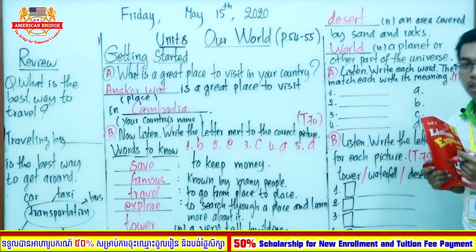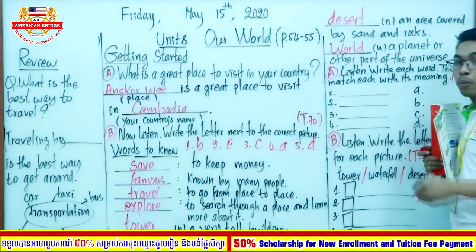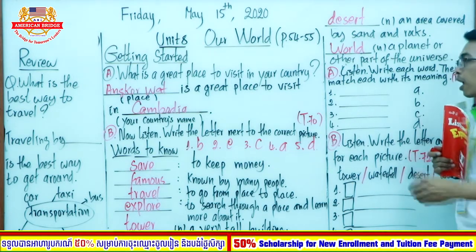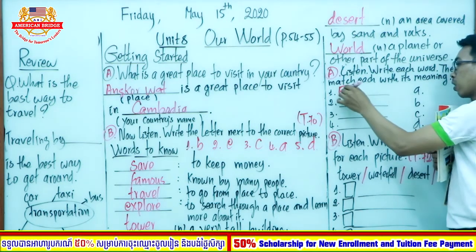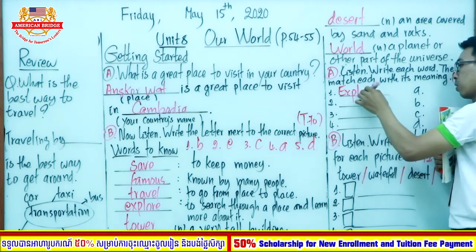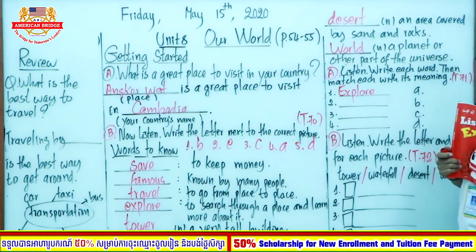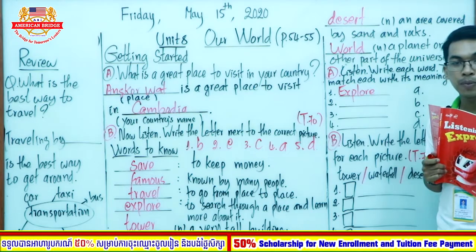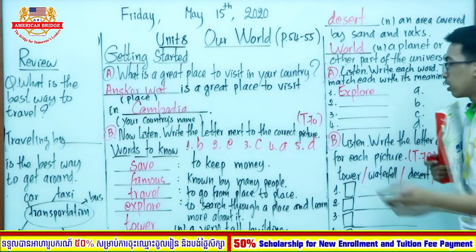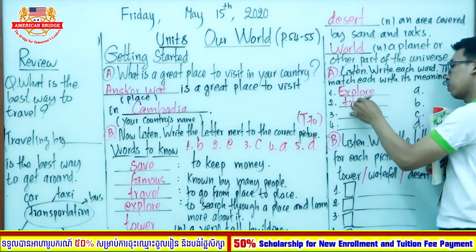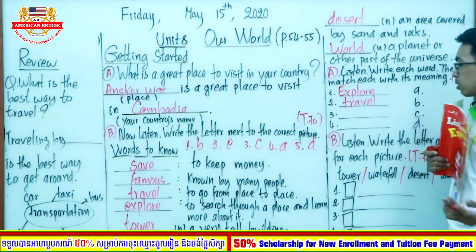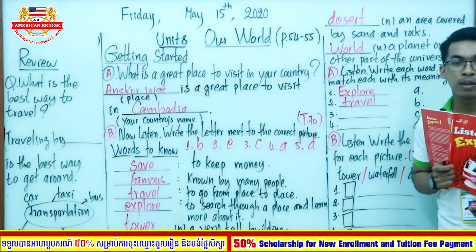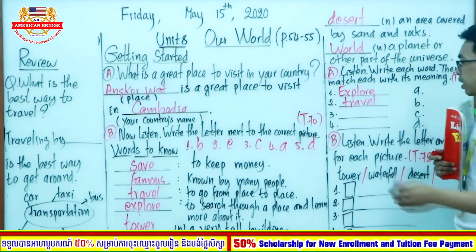All right, good. So now number 1. So the word is, good, explore. Explore. Okay. And how about number 2? So the word is, you're right, travel. Travel. And how about number 3? Number 3, the word is, very good, save.